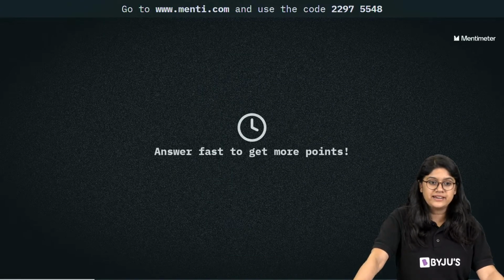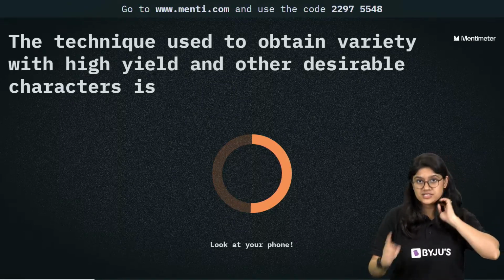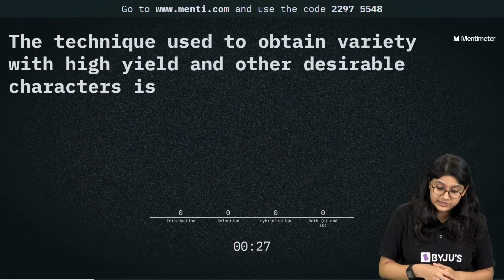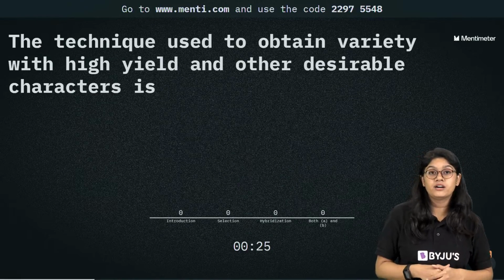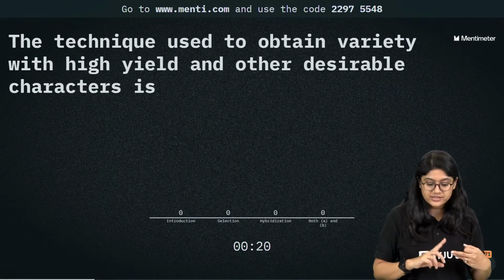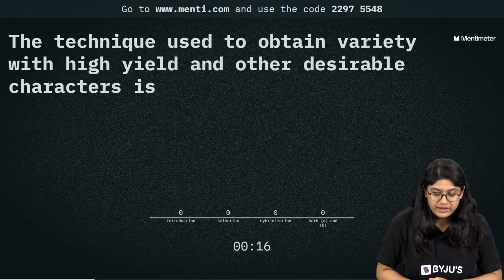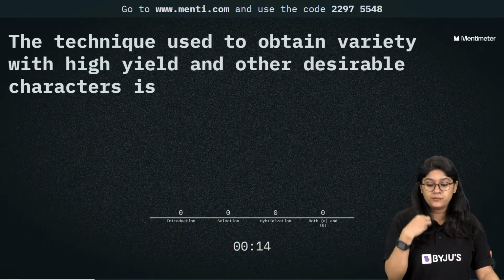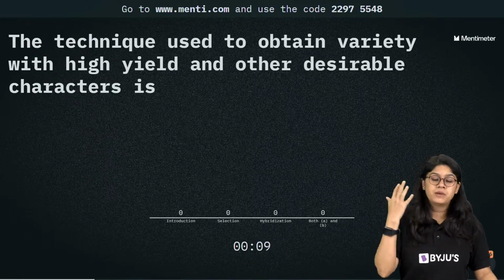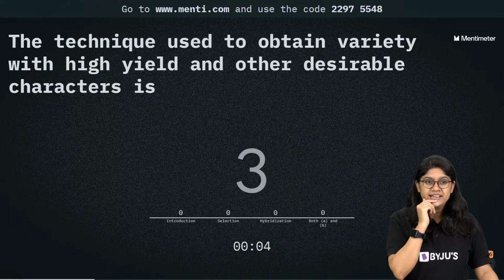Yes. Question number 9, everyone, on your screen. Yes, you will be getting more points if you answer the correct answer fast. The technique used to obtain variety with high yields and other desirable character is called what? Introduction, selection, hybridization, or both A and B. Easy peasy. What is the technique by which we can actually get different varieties, high yield plants, and plants or animals, basically? Yes, it is a confusing one.